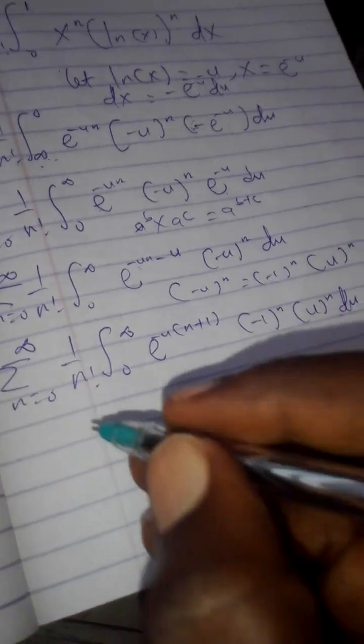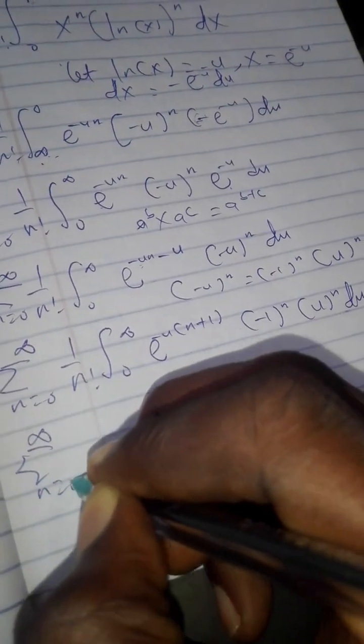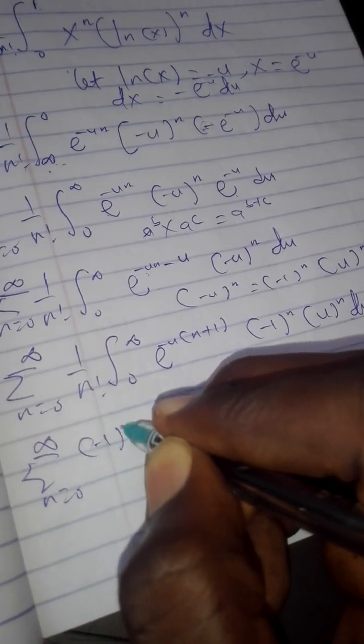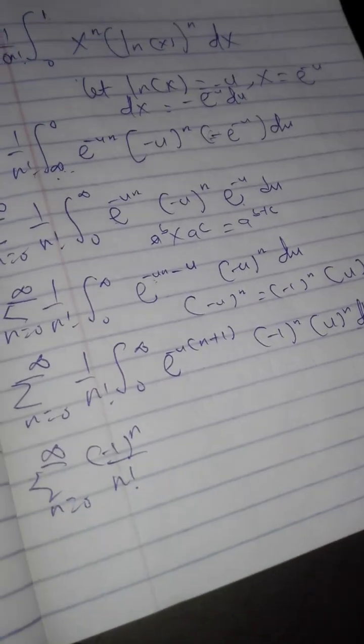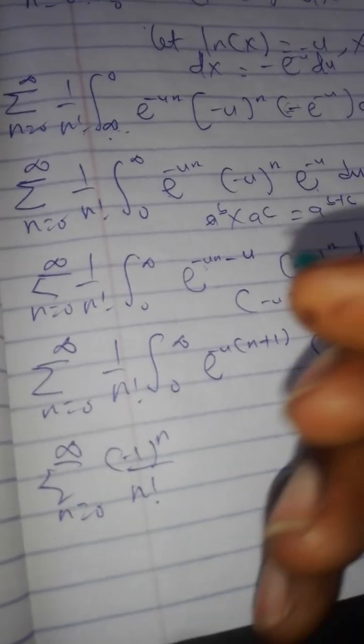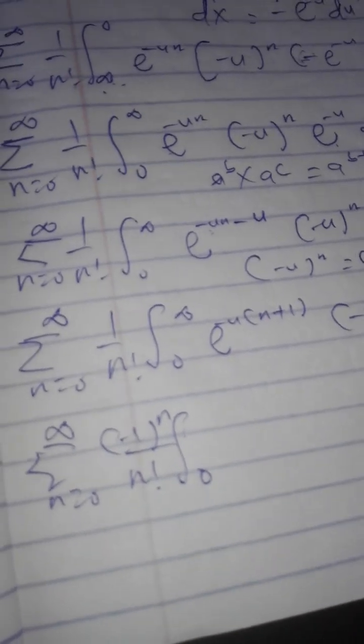So, bringing out the constant, I have the sum of n running from 0 to infinity of minus 1 raised to the power of n over n factorial, of the integral from 0 to infinity of e raised to the power of minus u, n plus 1, minus 1 raised to the power of n, u raised to the power of n du.